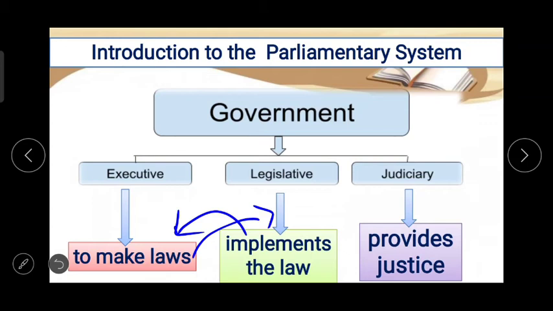Each of them has its own work and functions decided. The legislature is to make laws, the executive is to implement the laws, and the judiciary's function is providing justice to the people of the country. The functions of these organs, their jurisdiction and limitations on their power, and the interrelationship between these organs are decided by the constitution.